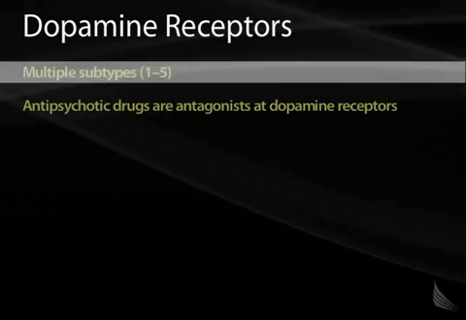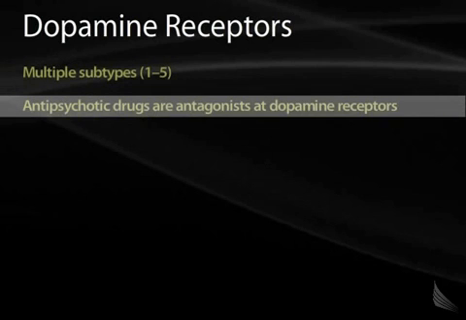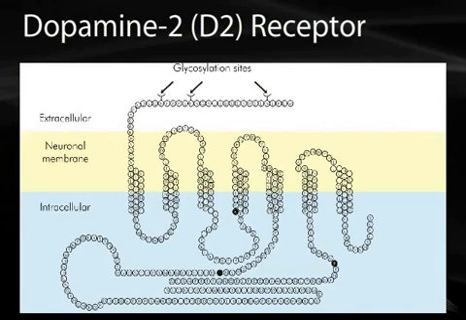Dopaminergic receptors belong to 5 different subtypes. Most antipsychotic medications are antagonists at dopamine receptors. The dopamine 2 receptor has 7 transmembrane domains. It is a G protein coupled receptor.